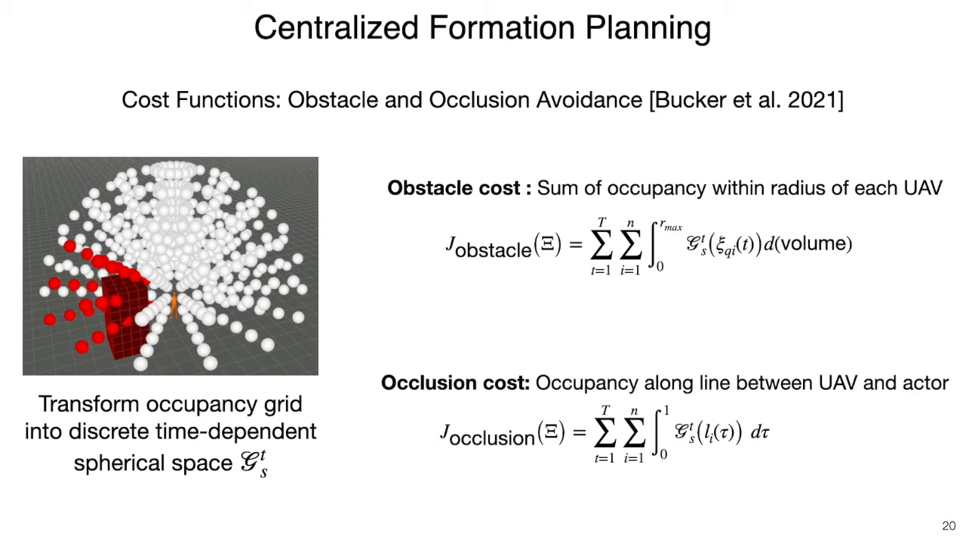The obstacle cost is then the sum of occupancy within a given radius of each UAV. In order to maintain target visibility at all times, we calculate the occlusion cost as an occupancy sum along a line between the UAV and the actor. Intuitively, we wish to minimize the penetration of a line between the camera and the actor, which is inside obstacles.